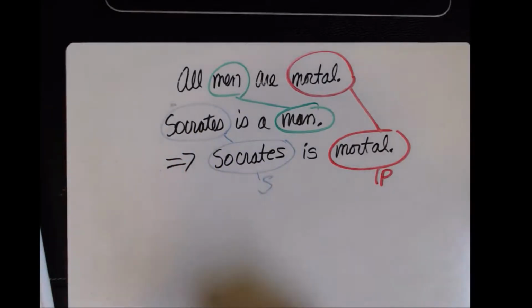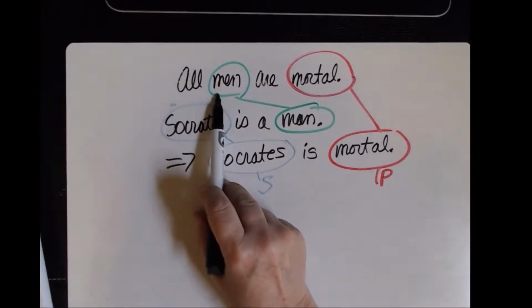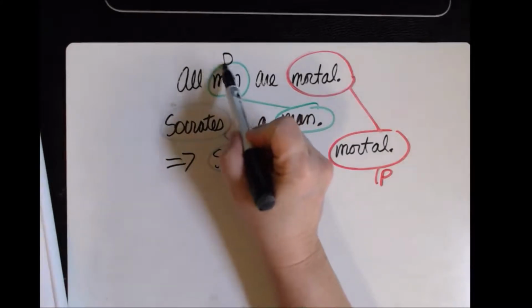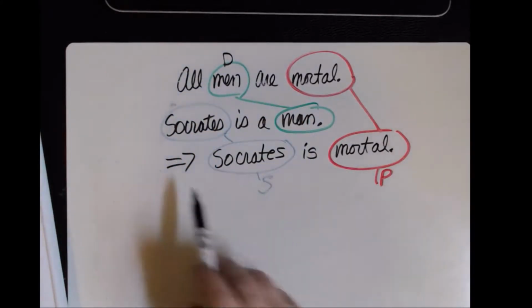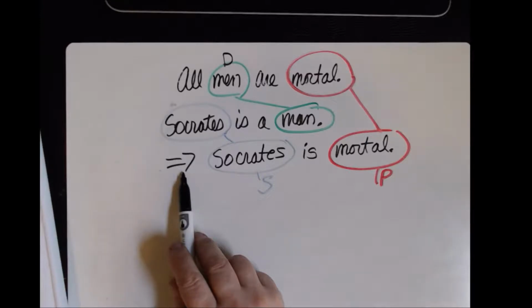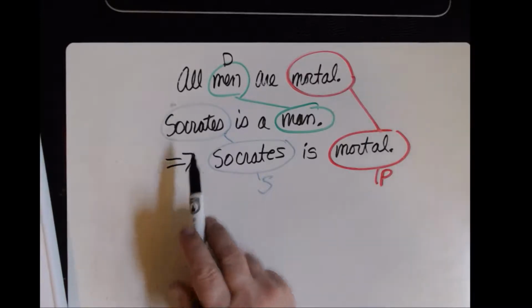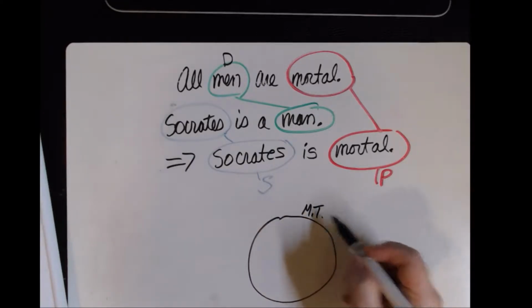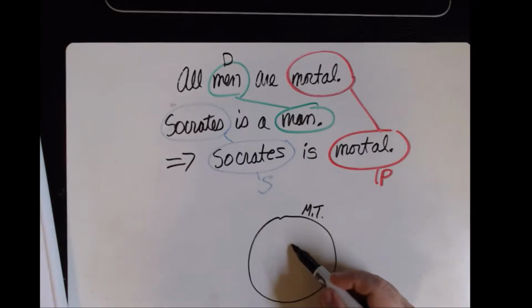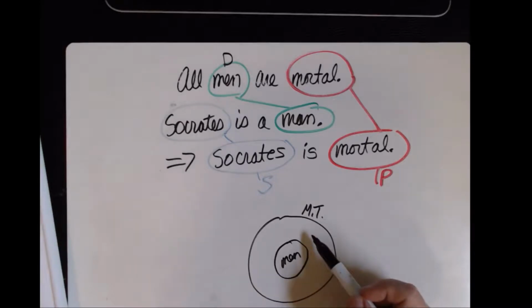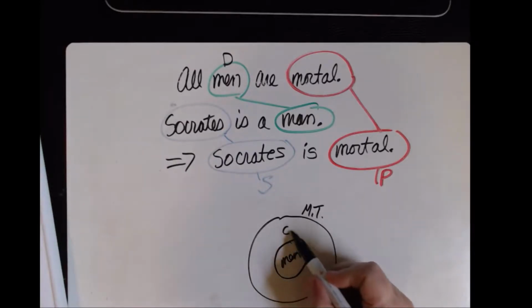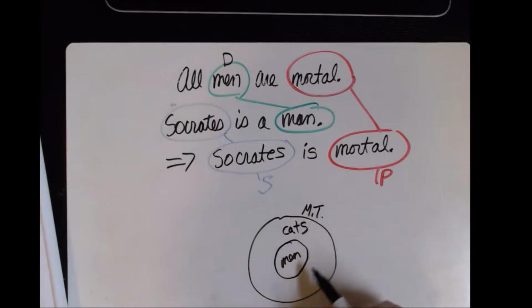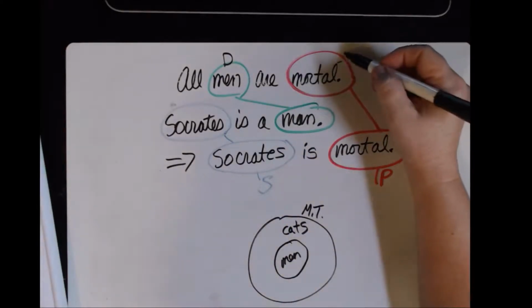Now let's talk about distributed or undistributed. Whenever you see all, that makes it pretty clear it is distributed. All men are mortal. If this is a subset of all mortal things, and it says all men are in there, am I referring to everything in the set of mortal things? No, because out here I have cats. Cats are mortal things and they are not men. So this is undistributed.